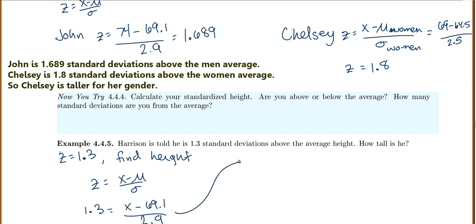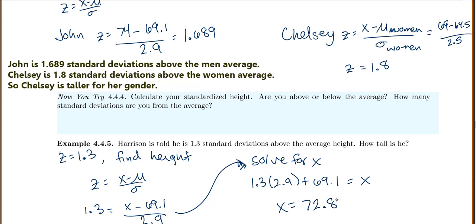So we have all of this, and we're just going to solve for x. So multiply both sides, so we'll have 1.3 times 2.9, and then we'll add 69.1, and that will give us our x. So x is going to be 72.87. So if he's 1.3 standard deviations above the average, that means that his height is 72.87.